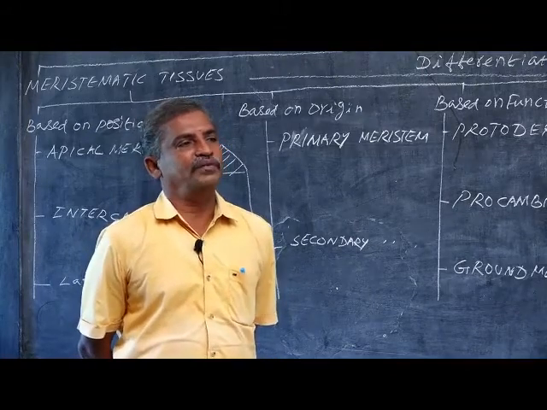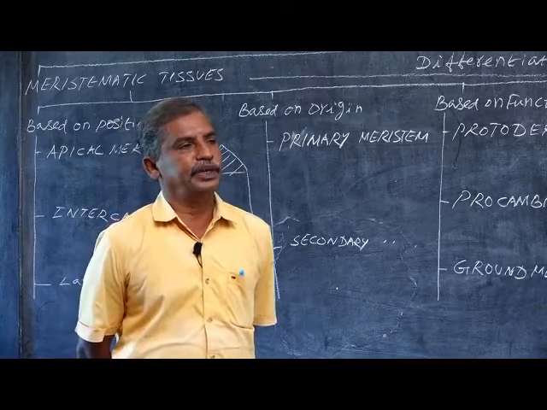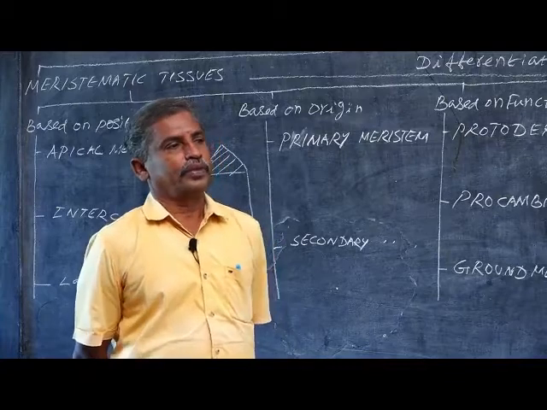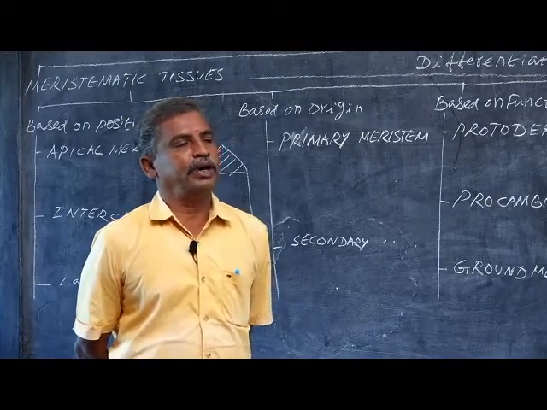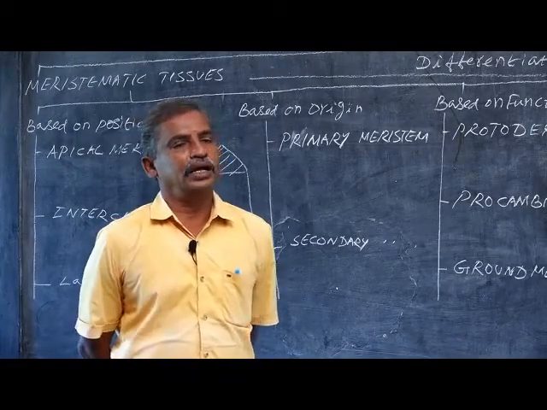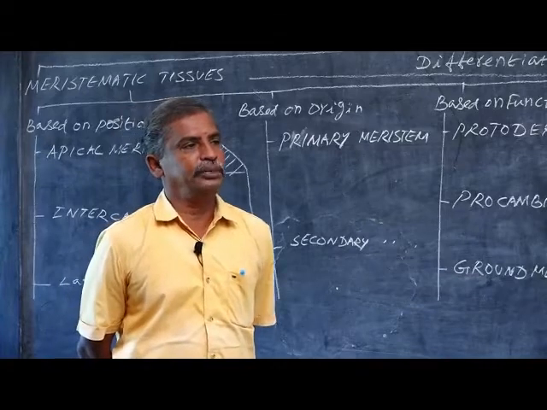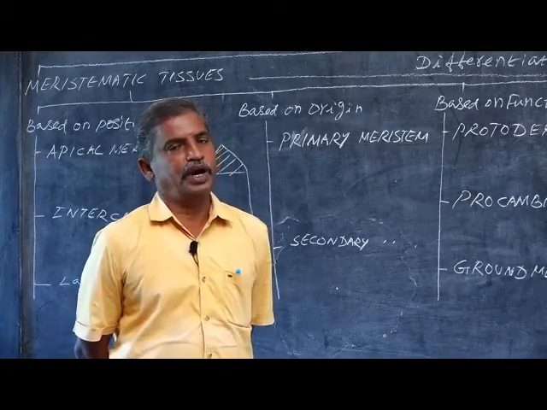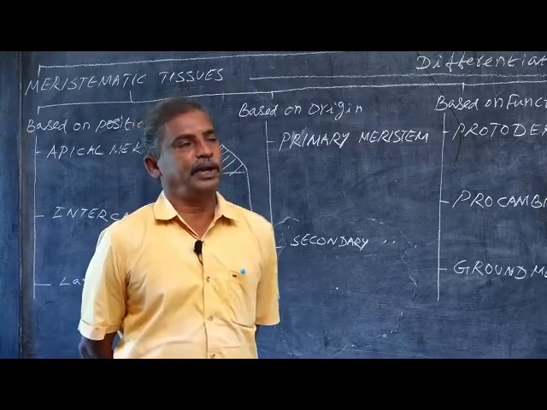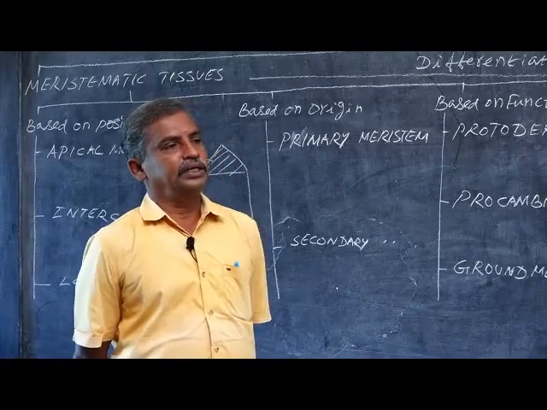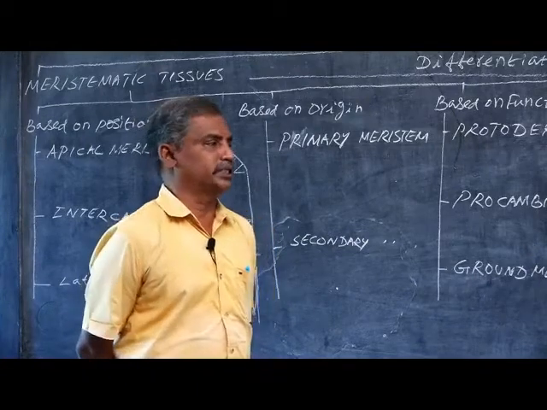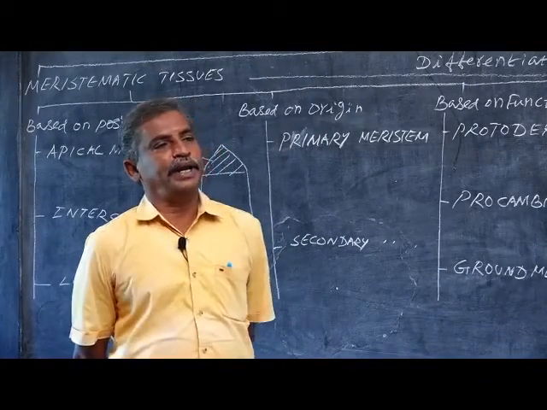These spongy parenchyma are having intercellular spaces. In those intercellular spaces, air may be there. So it is called spongy parenchyma. When compared to palisade parenchyma, it is irregular in shape. Palisade parenchyma are not having any intercellular spaces. They are closely packed without any intercellular spaces. But spongy parenchyma are having so many intercellular spaces. So the function of spongy parenchyma is exchange of gases. Function of palisade parenchyma is photosynthesis.